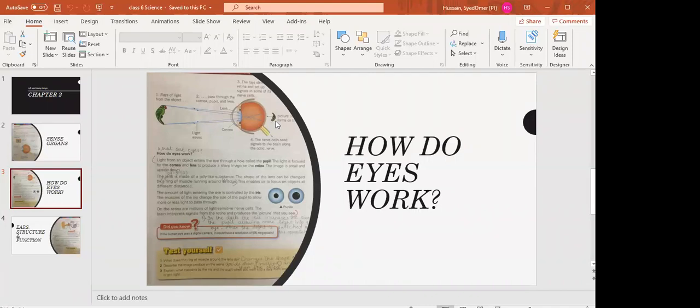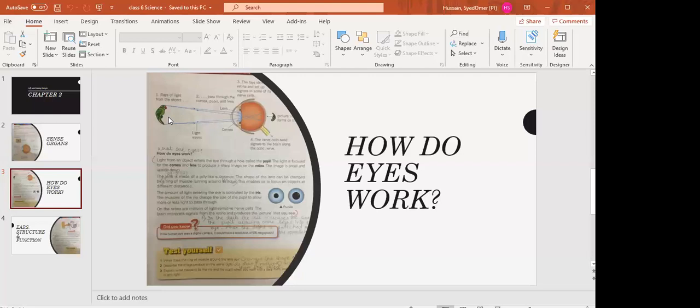Because the nerve cells present on the retina send signals to the brain along the optic nerve, and then the brain helps us to see the image clearly, to see the straight, upright image. Now, as you can see, these are the points written. Number one is rays of light from the object.